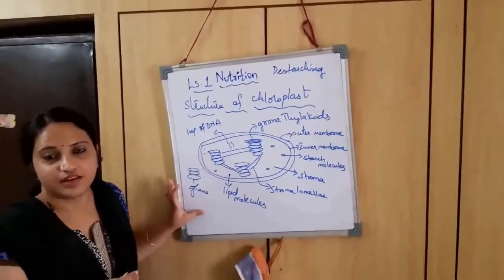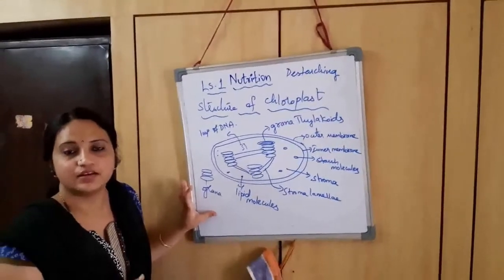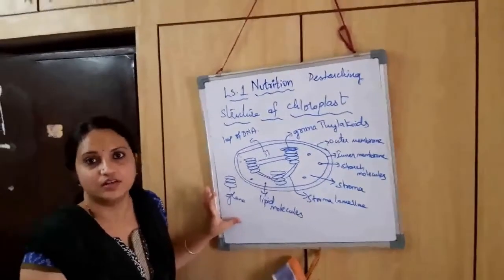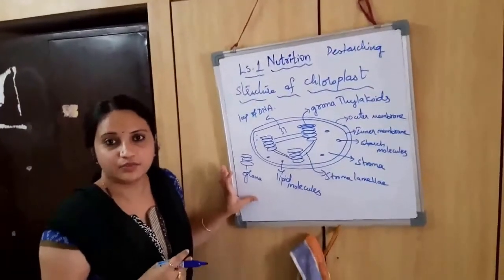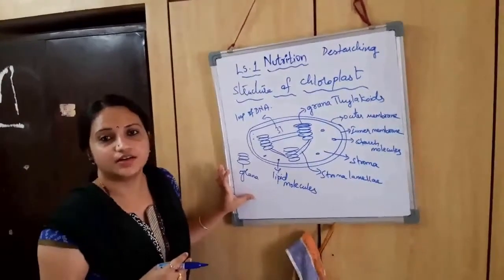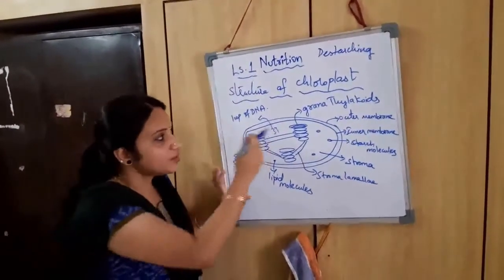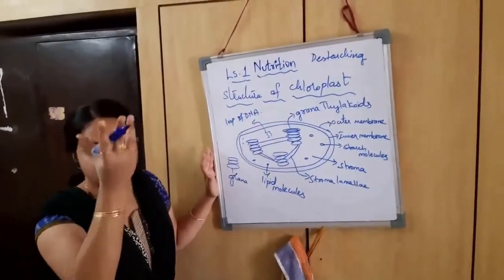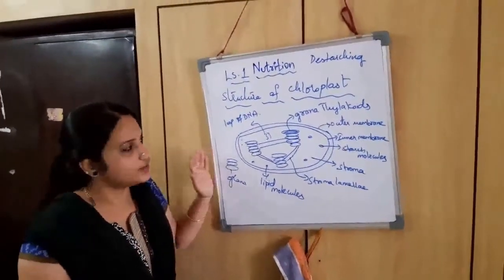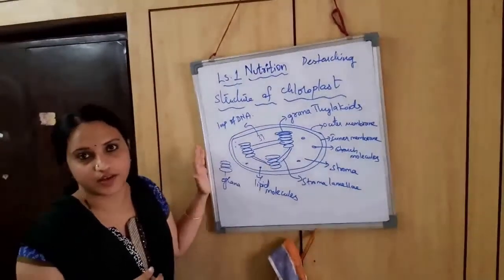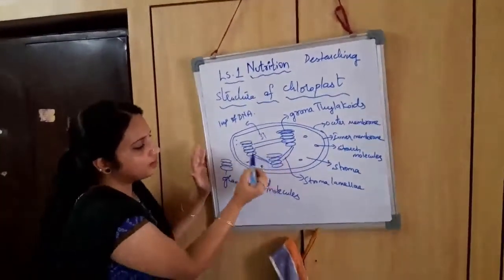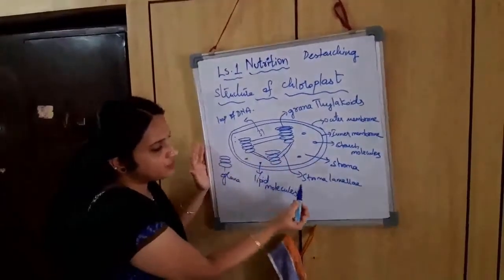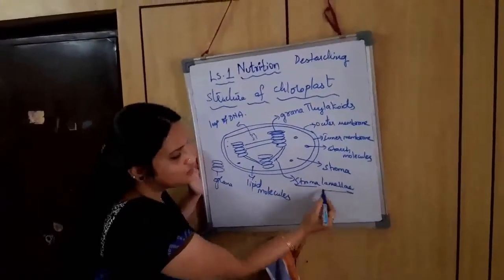Chlorophyll A, chlorophyll B, the carotenoids, xanthophylls, phycoerythrins, and all other photosynthetic pigments are present inside the membranes of grana thylakoids. The activity of absorption of light rays actually takes place in these grana thylakoids. These are all grana thylakoids, connected with each other by ladder-like structures called stroma lamellae.